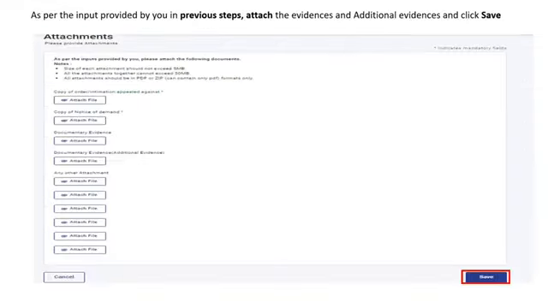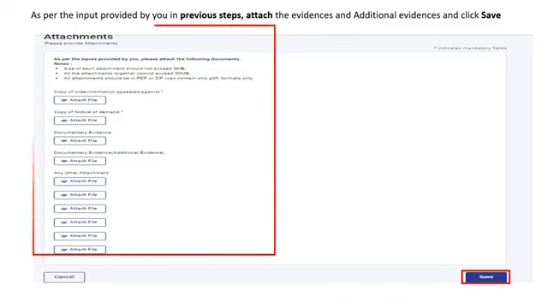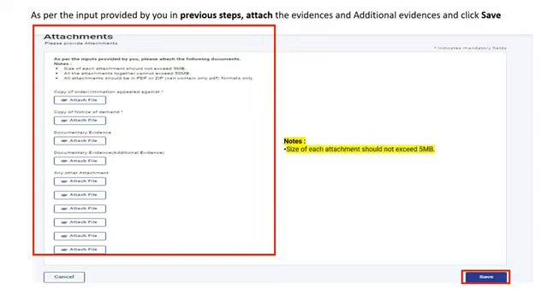As per the inputs provided by you, you would be required to attach the documents. Please note that the size of each attachment should not exceed more than 5 MB and all the attachments put together cannot exceed 50 MB. All the attachments should be in PDF or the zip file and the zip should contain only the PDF formats.